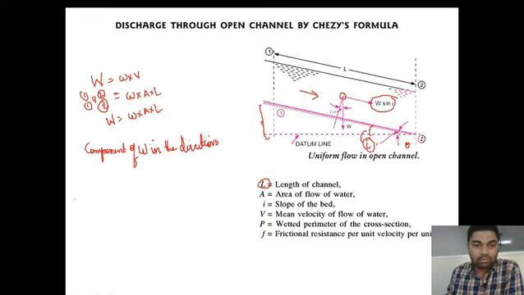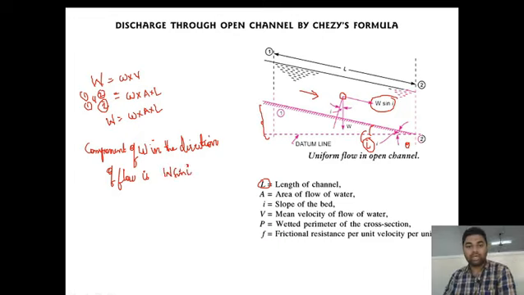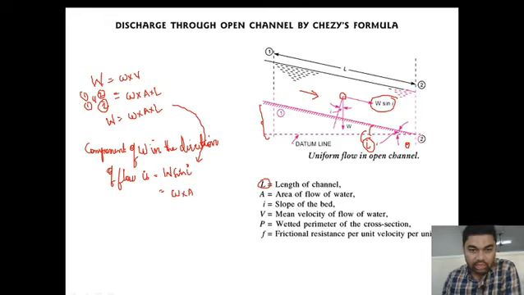We know the value of W from the above equation: specific weight of water into area into length. Substituting that, the component of W in the direction of flow is small w into A into L into sin i, where w is the specific weight of water, A the area, and L the length.